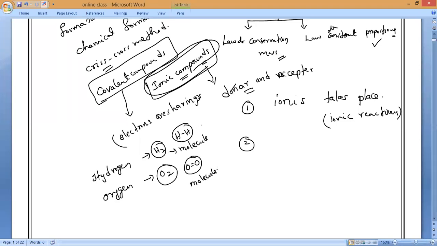So Dalton's atomic theory failed to explain why these atoms differ from each other, and why they combine to form molecules. This is also not explained by Dalton's atomic theory.